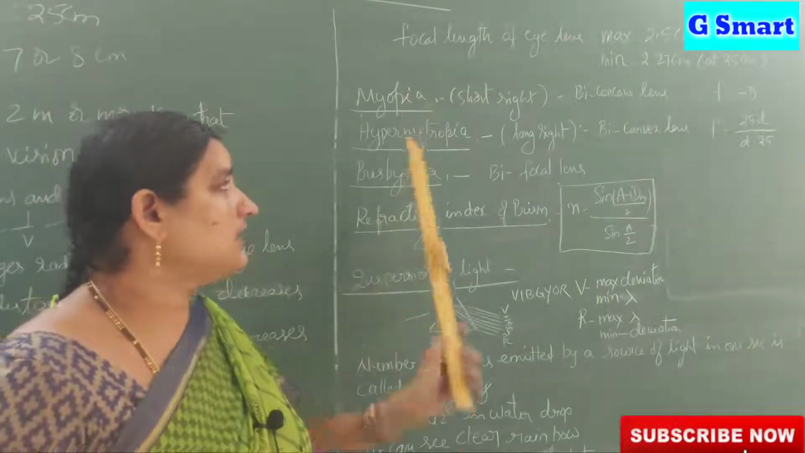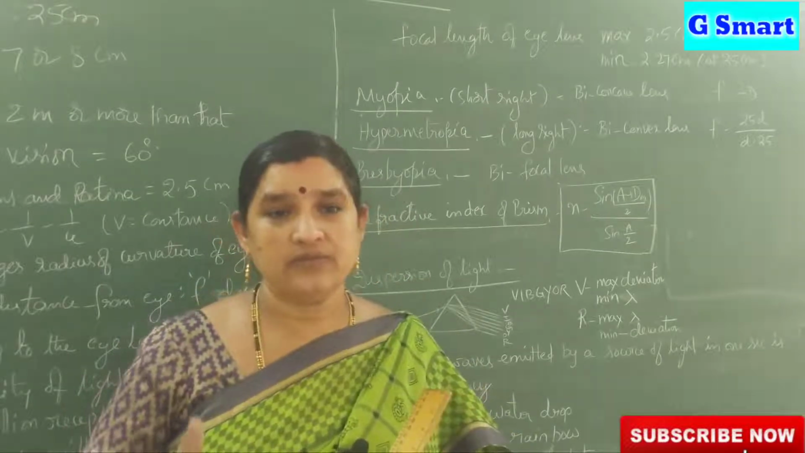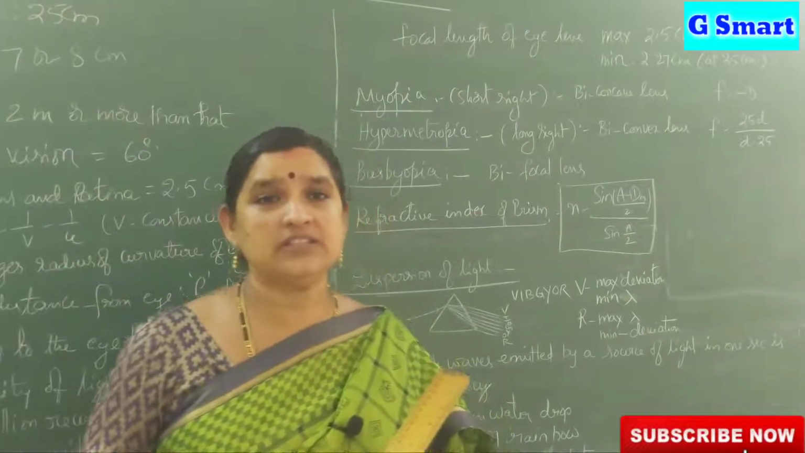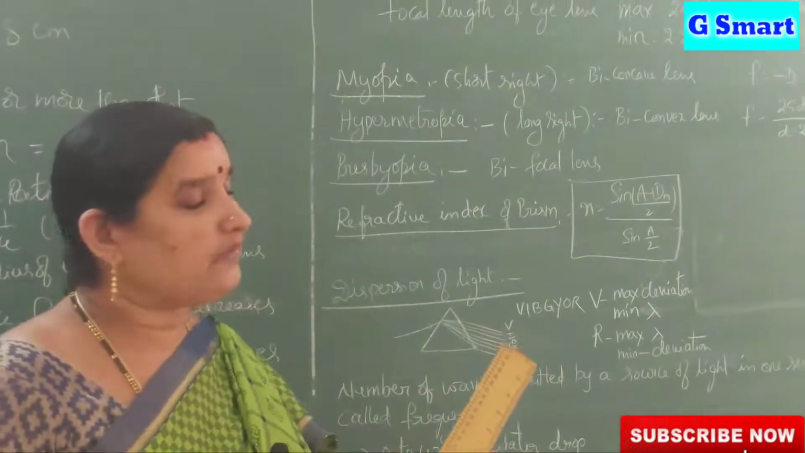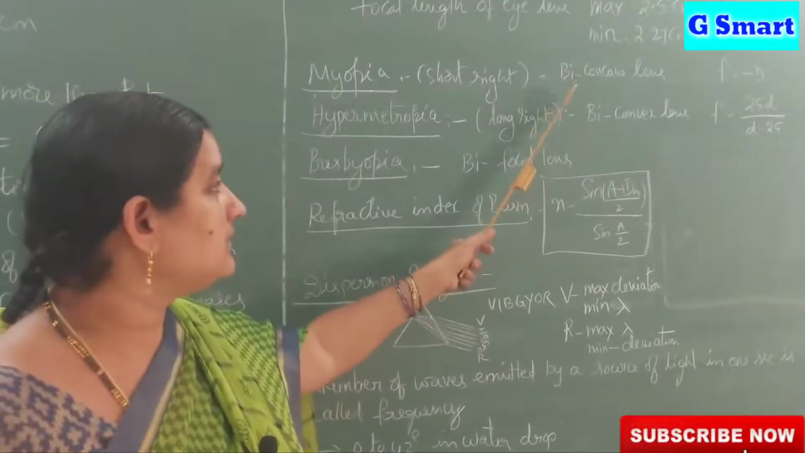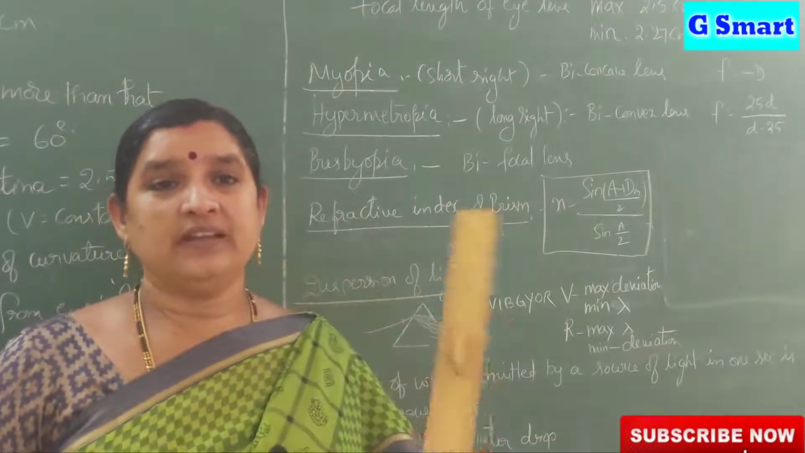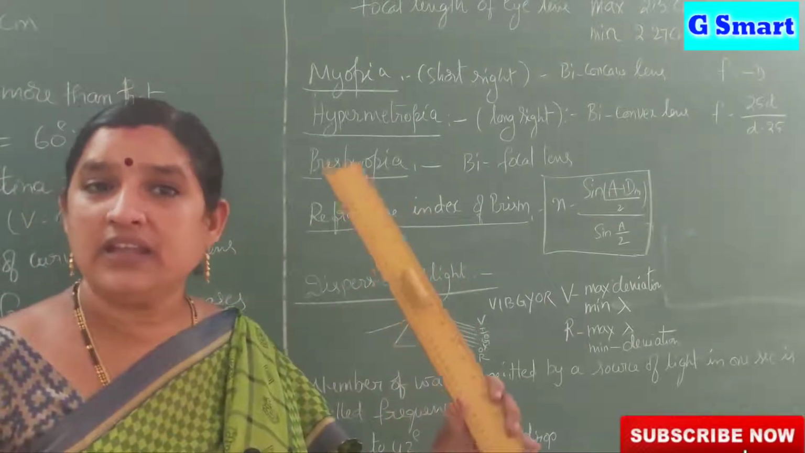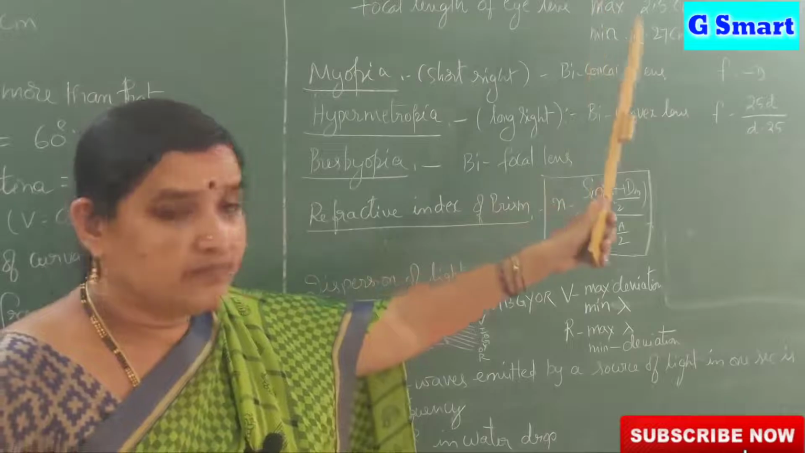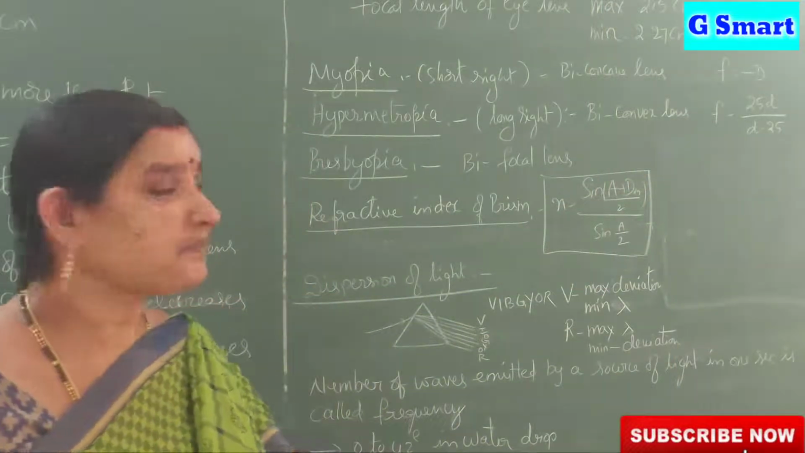Myopia is also called short-sightedness. That means we can see the objects which are near to us, but we cannot see the objects clearly which are far from us. To rectify that problem, we use a biconcave lens. By using a biconcave lens, we can adjust the focal length of our eye and get the image on the retina, using the formula F is equal to minus D.